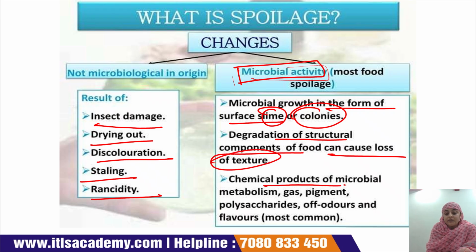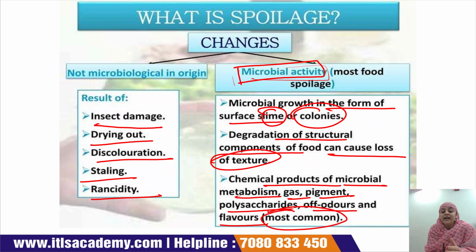Chemical products of microbial metabolism, such as gas, pigments, polysaccharides, off odors and flavors, are the most common types of degradation due to microbial activity. It can affect the metabolism and produce gas, and affect pigments, polysaccharides, off odors and flavors.